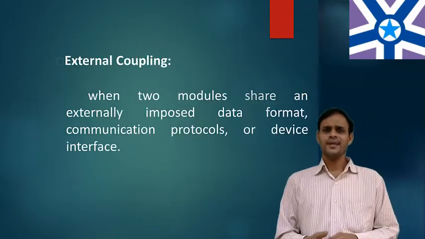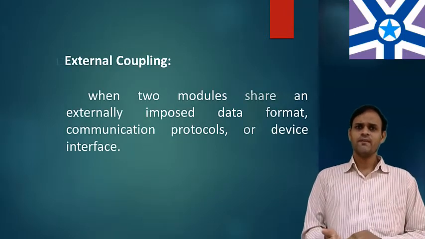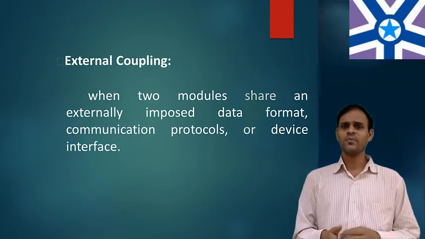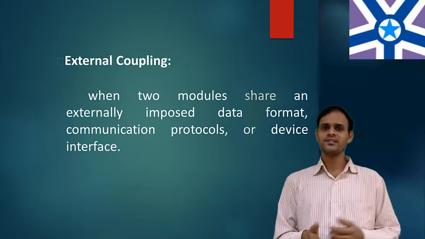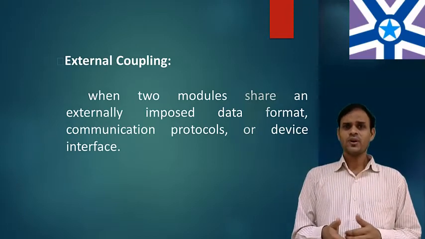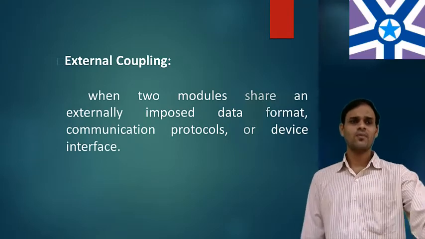Coming to the next one, external coupling. So what is external coupling? External coupling arises when two modules share an externally imposed data format, like communication protocols as well as device interfaces. This is related to communication with external tools and devices. So this is called external coupling.